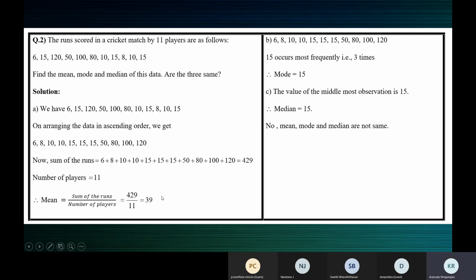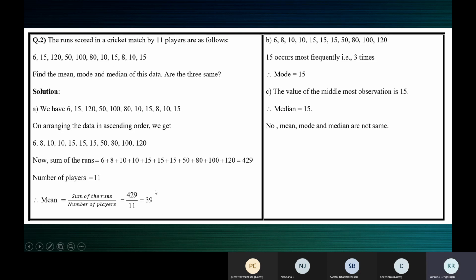Now mean is 39, right? Is 39 an observation? Is 39 one of the observations here? No, ma'am. So the answer which you get from mean need not be, it may be, coincidentally, a value, but it need not be a value in the data. Please understand this.